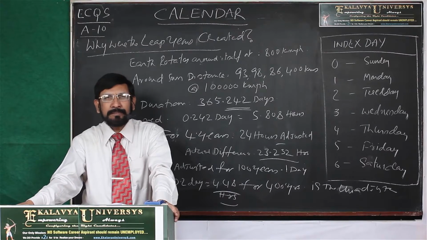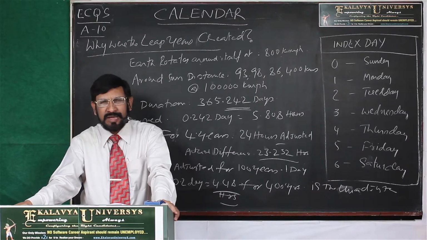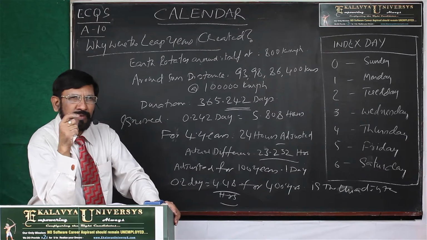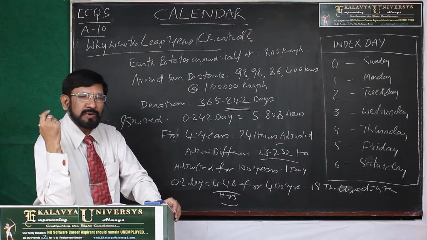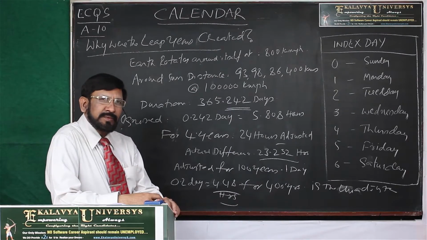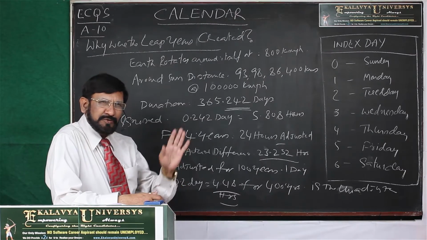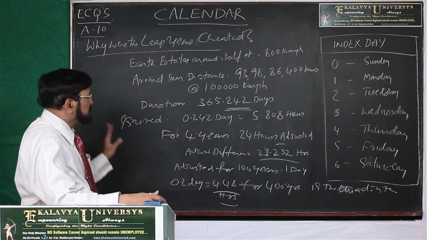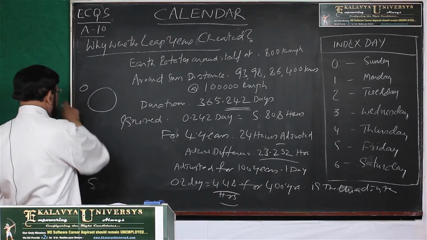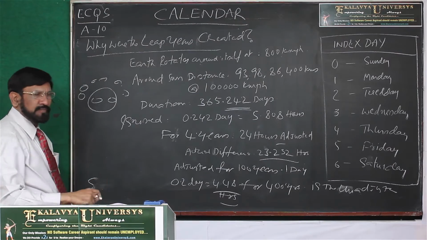But this is time. Time means there is no end. Hundreds, thousands of years, lakhs, millions, billions of years. So if you ignore even a small fraction, after some years it will be a huge figure. That's why, for the sake of adjustment, leap years and non-leap years are created. In order to understand this concept factually, you have to understand certain figures. And you should know, this is the sun.